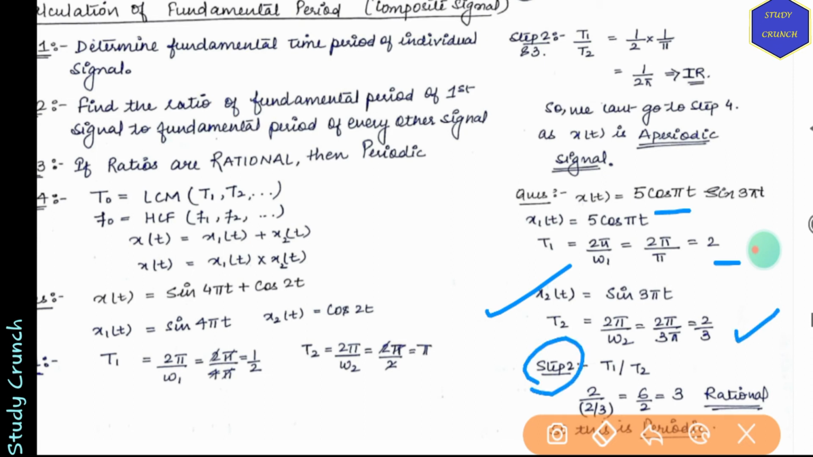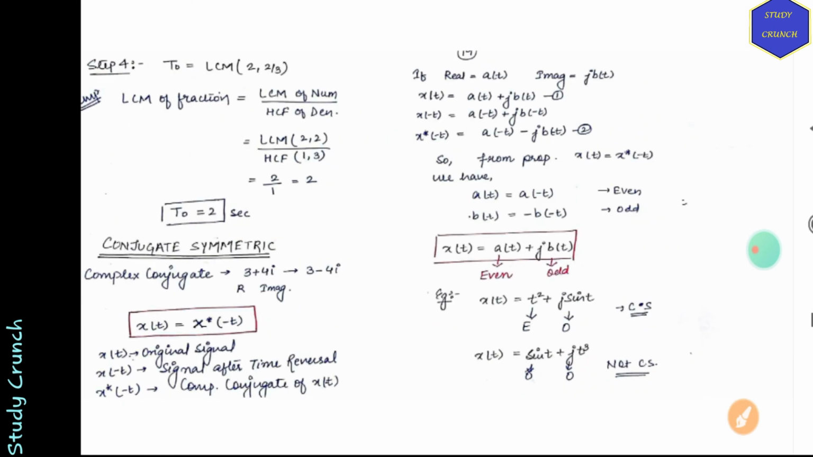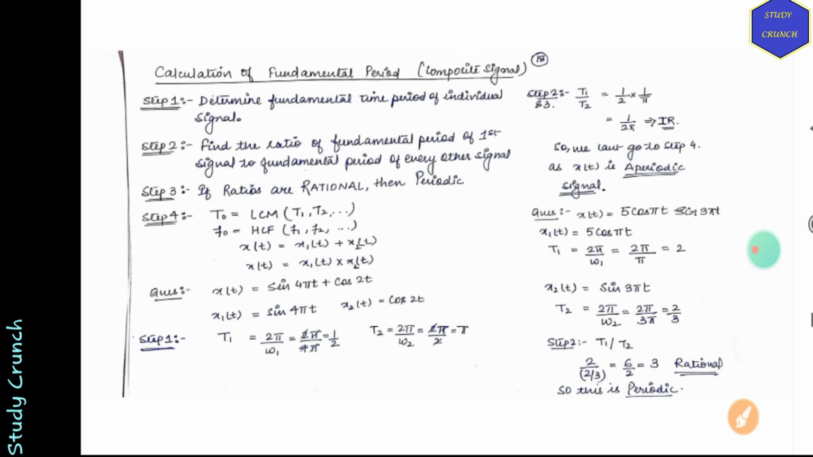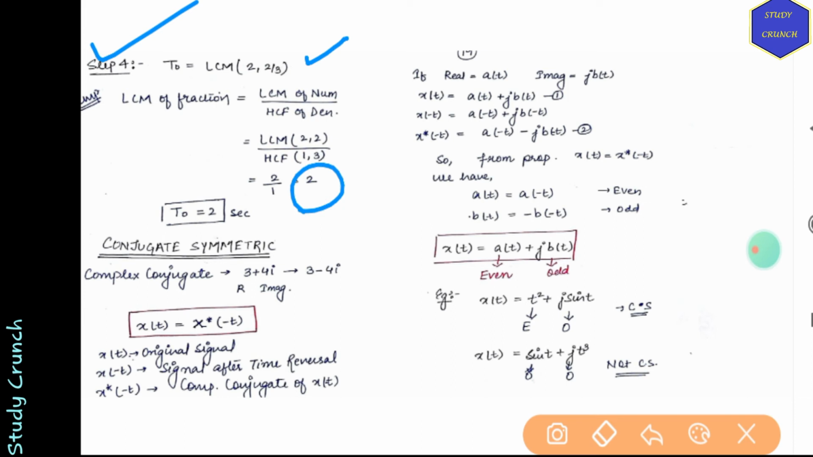Now step 2 was to find out whether the ratios are rational or not. So we'll be finding out 6 by 2, 3, which is a rational number. So this signal is periodic. Now we'll move on to the fourth step, that is to take LCM of these two. So LCM of 2 and 2 by 3 will be 2. So T naught is equal to 2 seconds.